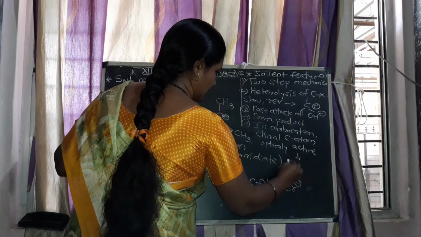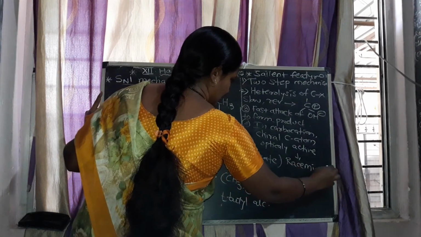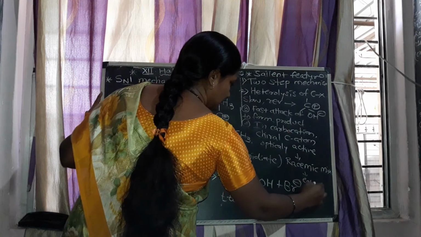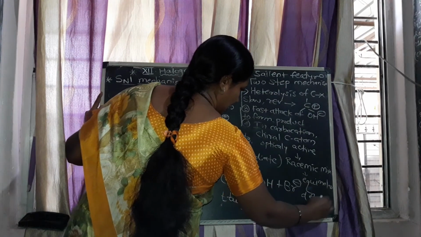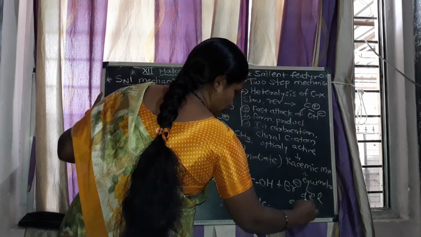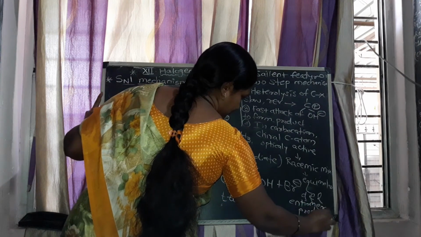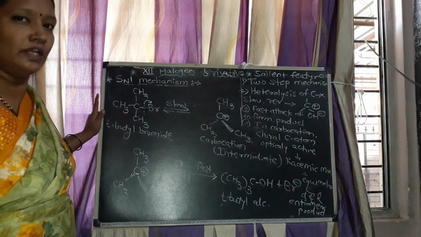Then it forms the racemic mixture. Racemic mixture means it forms the equimolar D and L enantiomer product.